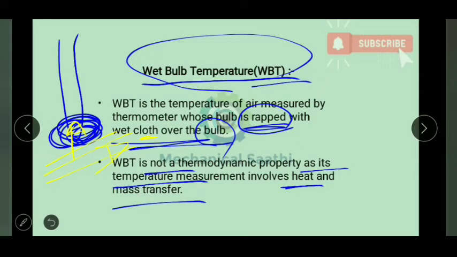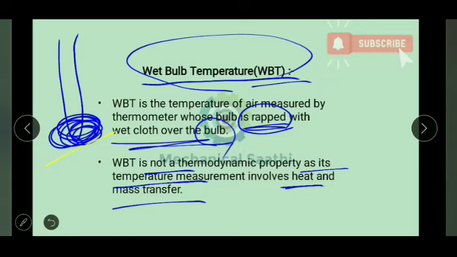So heat transfer is occurring here, and mass transfer may also occur, because if air is moving, then some water particles present in the cloth may evaporate when they come in contact with the dry air. That evaporated water will mix with the dry air. So mass transfer as well as heat transfer is occurring, so we can say it's not a thermodynamic property.